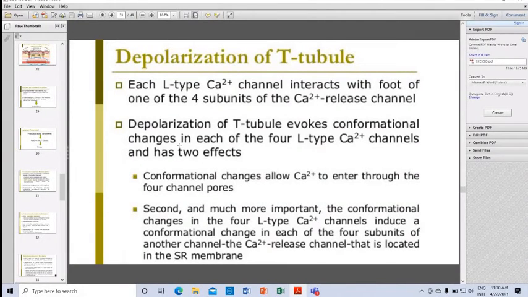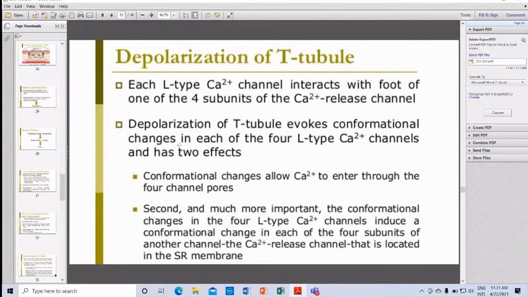One, the conformational change allows calcium to enter through the 4 channel pores.